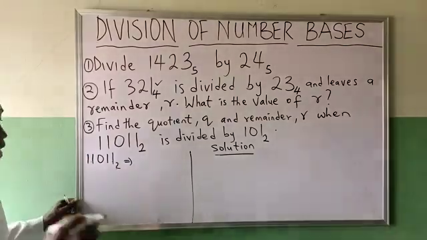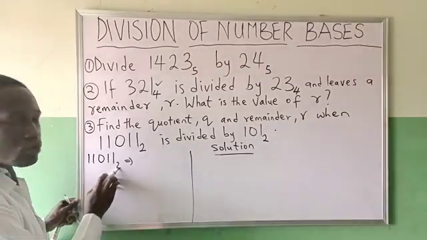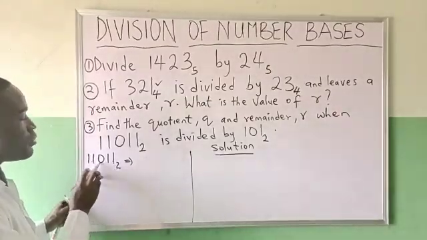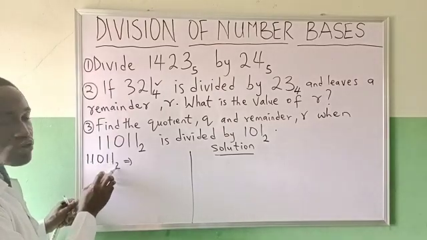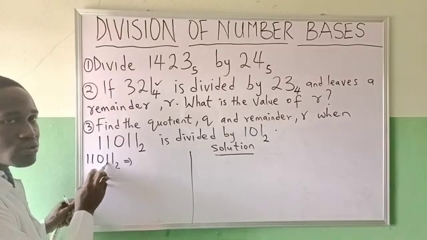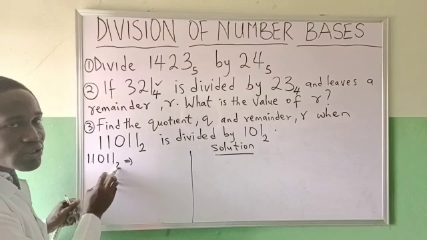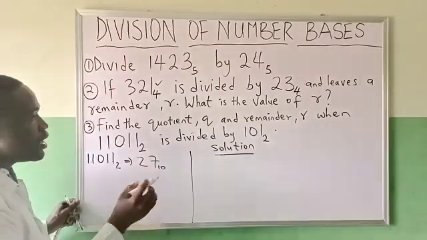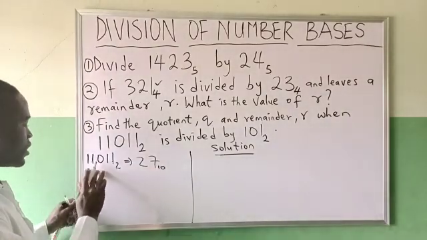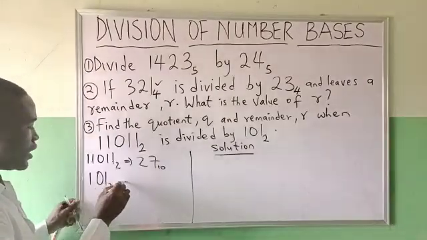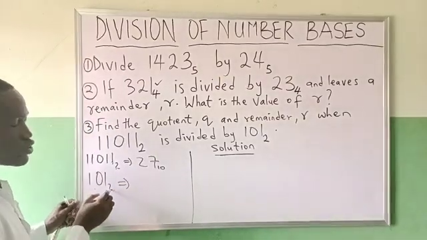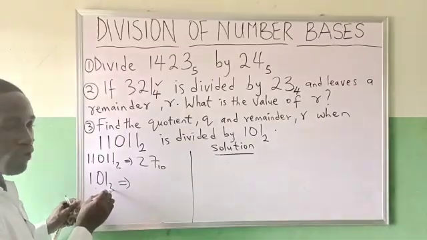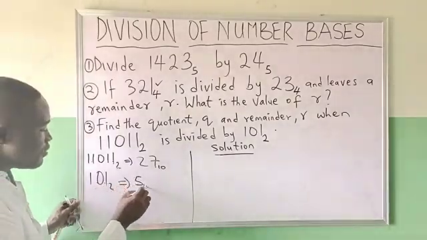I repeat again: 1 times 2, 2, plus 1, 3, times 2, 6, plus 0, 6, times 2, 12, plus 1, 13, times 2, 26, plus 1, 27 in base 10. Then 101 in base 2 is 1 times 2, 2, plus 0, 2, times 2, 4, plus 1, 5 in base 10.